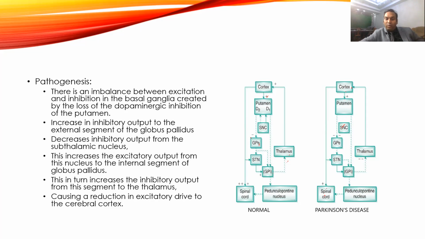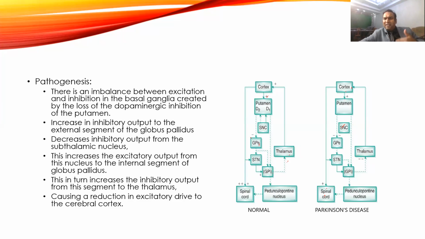So the output coming from the globus pallidus will be very low, and it reaches the spinal cord at a very low level, and that will lead to incoordination of movement, or decreased inhibition of the motor neuron, increased excitation and increased tone. As less output goes to the spinal cord, which normally has an inhibitory effect on the gamma motor activity, it will increase the gamma motor activity and increase the tone. It will increase the excitation of the muscles, and there will be more contraction of the muscle.